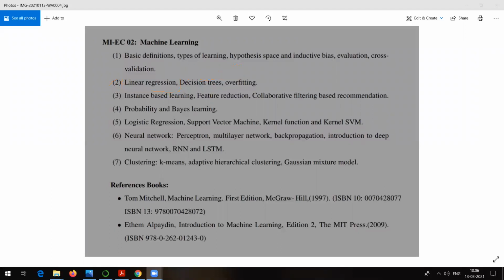Now, in today's session, as I told you, I will be starting with logistic regression. Then we will go for decision tree and this topic. So let's start with this one now. Logistic regression, new topic. I hope in the previous algorithm, whatever we have learned, everyone has gone through that.